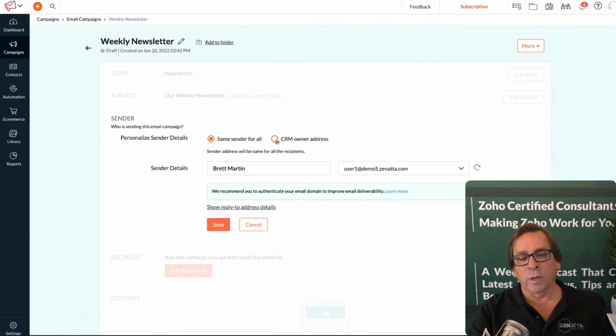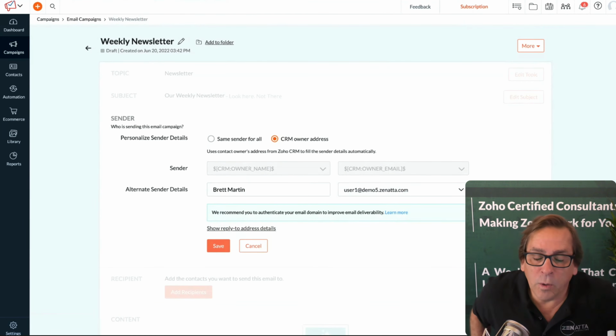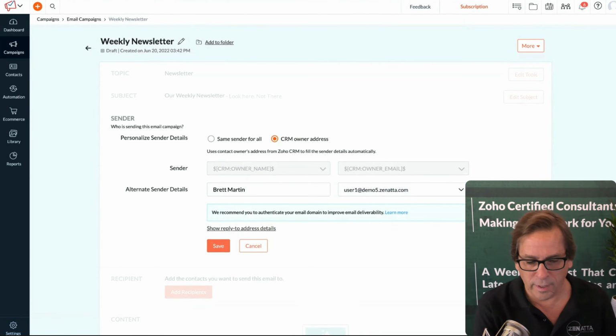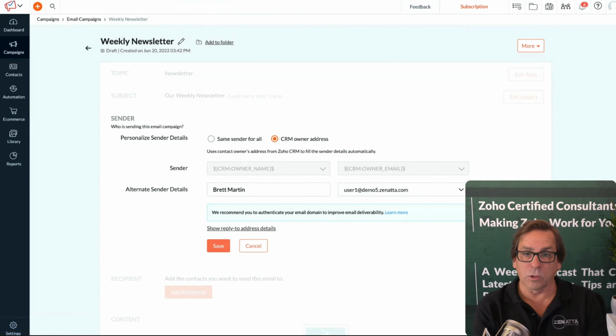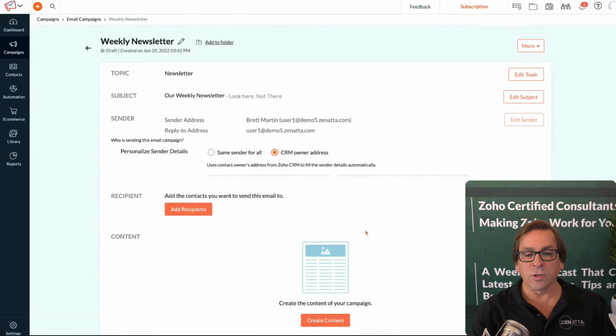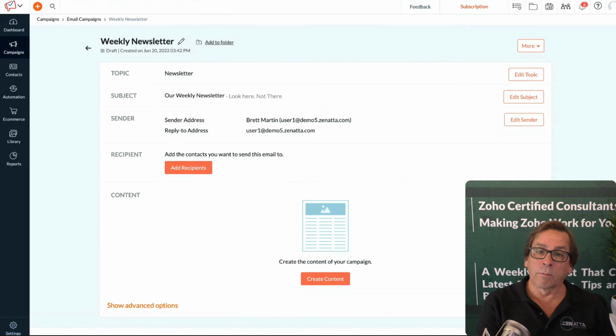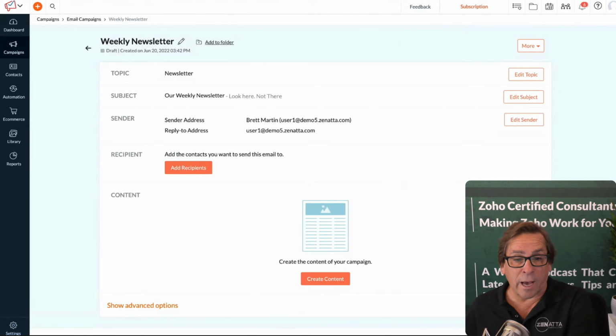If you choose the CRM owner address, it's basically going to look at the record in the CRM, the contact record, or the lead record, and say who owns this. So maybe you've got 10 different people working on various things. They're communicating directly with those leads and those contacts. And so when this comes out, you don't want it to be from someone in your organization they've never heard of. You want it actually to be from the person they're communicating with. So if you set this up that way and you say the CRM owner's email address, then that is who it's going to come from when the newsletter is sent out.